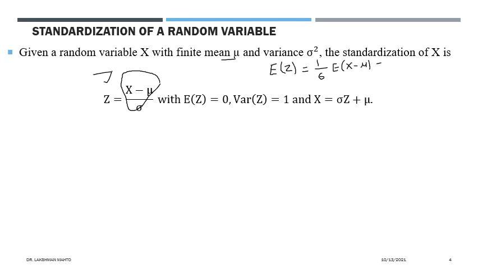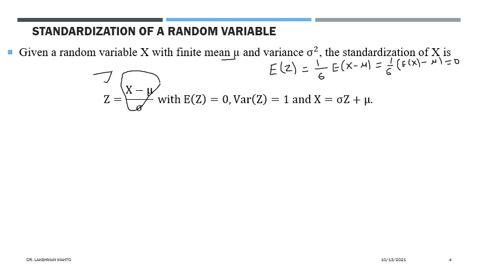So it becomes 1 by sigma into the expectation of x minus mu. The mean of mu is mu because it is a single number, and the expectation of x, the mean of x, is also mu, so it would be mu minus mu, which is 0. So the expectation of the transformed random variable z is 0.